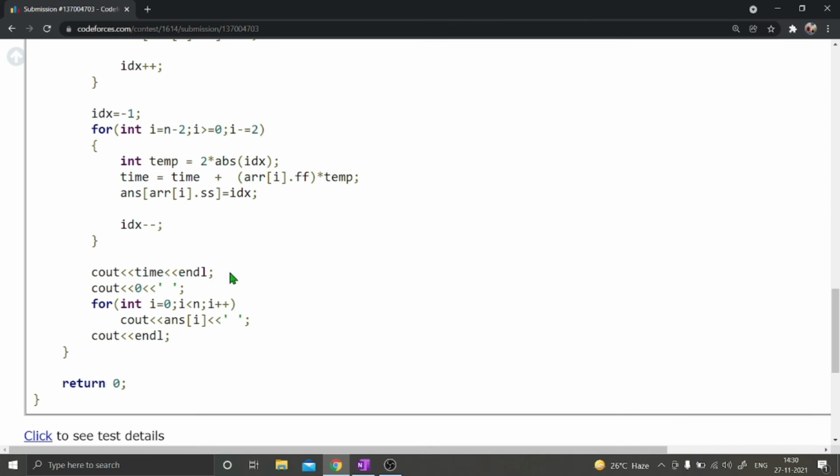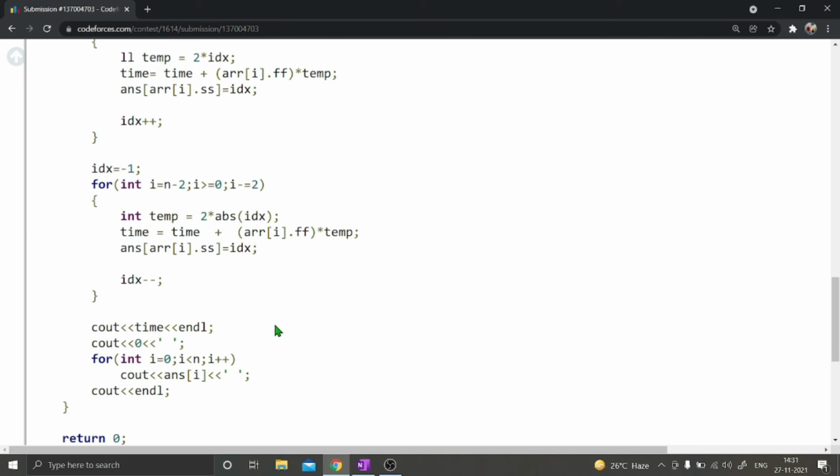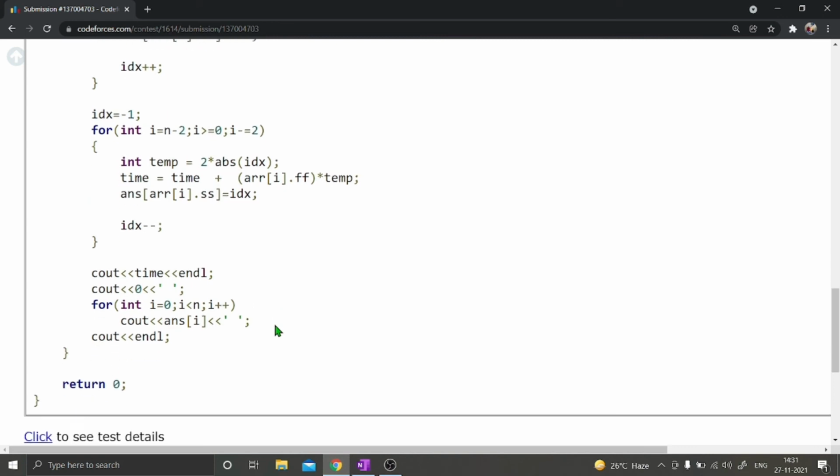So firstly I have printed the time, then 0, this is the coordinate of the headquarters. So I have placed the headquarters at the origin. This is just to reduce the calculation. You can place it at any other coordinate, but you have to make sure to minimize the distance. Take one coordinate further, then come to the left side, then again the right side. That's how. So I have taken the headquarters at the origin, and then I have printed the answer array. This is just like which index the ith element is placed at, and this is the code.